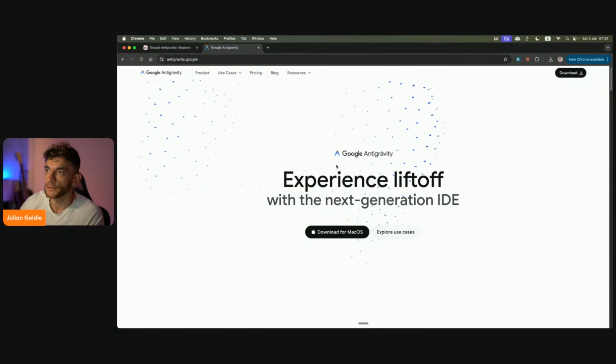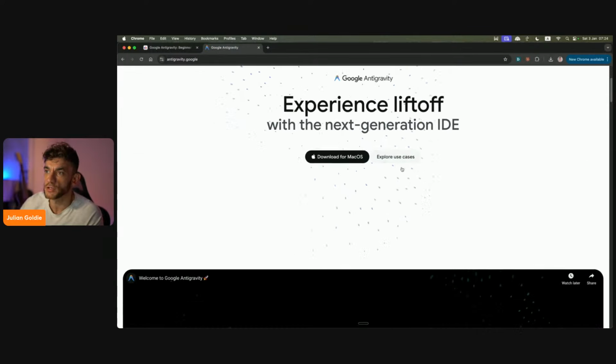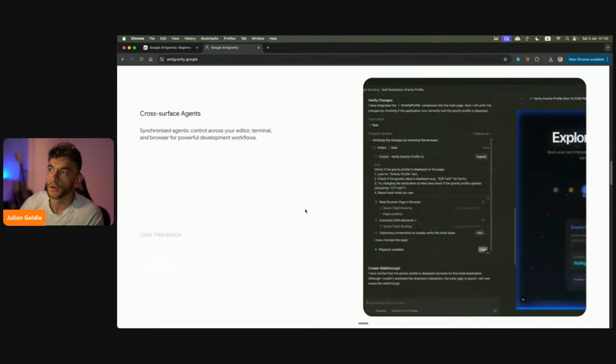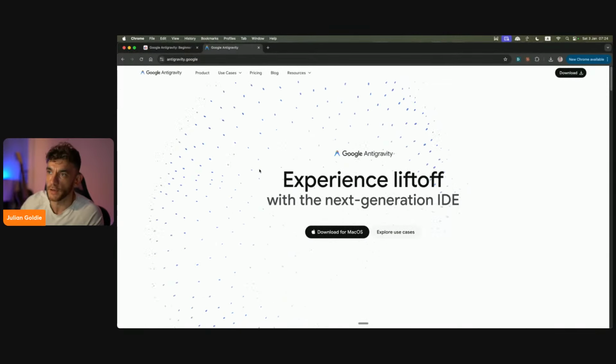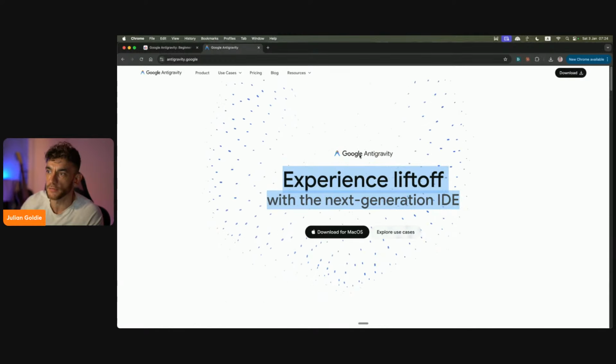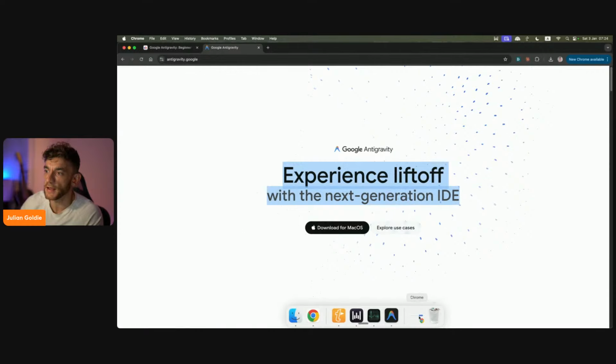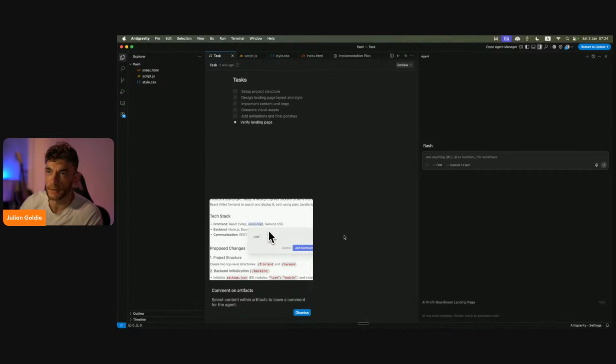Today, I'm going to show you how to use Google Antigravity, which is a free and powerful local IDE you can install on your laptop. And you can basically code apps and tools and websites and games using Google Antigravity. It's a really powerful tool. I'm going to show you exactly how to use it today, plus give you a 30-day plan and 100 prompts on exactly how to use it.